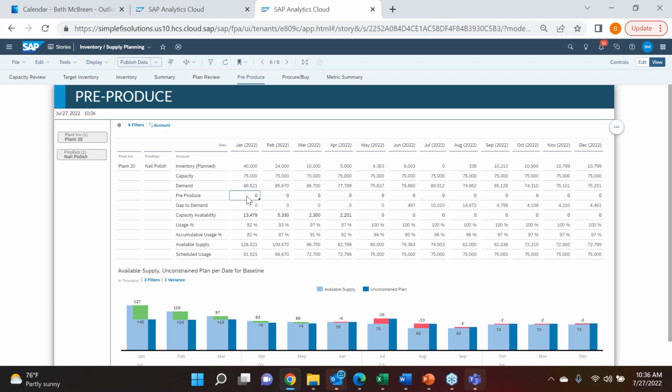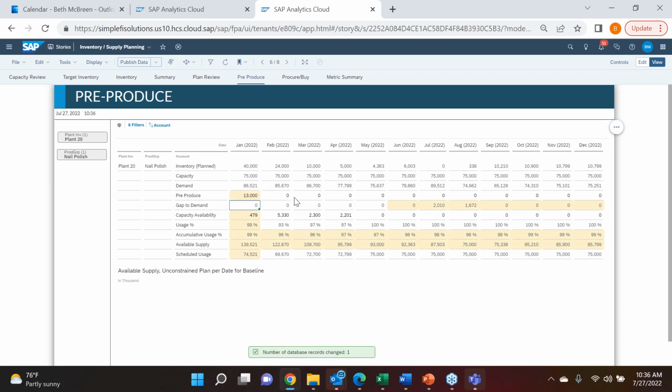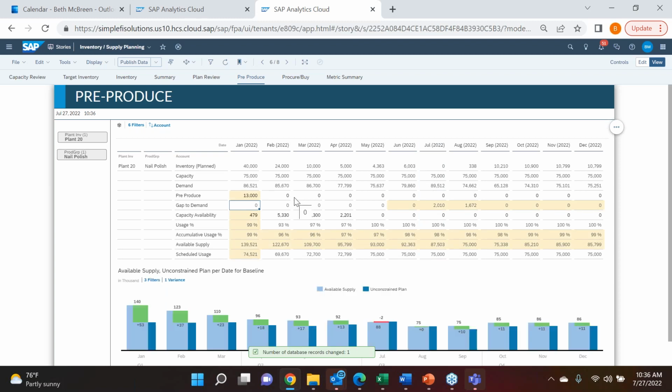So if I come in here and say, all right, I want the 13,000 that we looked at as our adjustment for June and July, I'm going to go ahead and say let's produce those in January because we have that capacity available. Now you'll notice that when I put that number in there, it automatically tells me what my new capacity availability is.